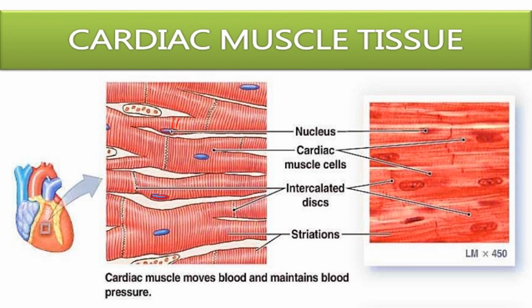Here there is branching, and each fiber is interconnected with the other with the help of a disc called the intercalated disc. This intercalated disc consists of gap junctions, which help in communication among the cardiac cells. So the whole heart, as a single unit, undergoes contraction and relaxation.